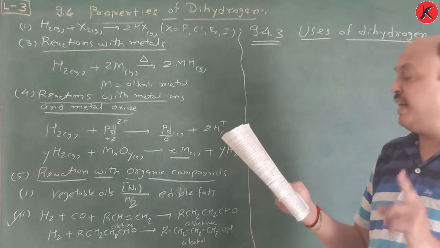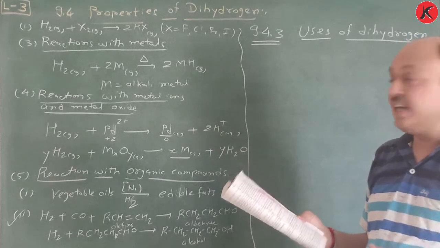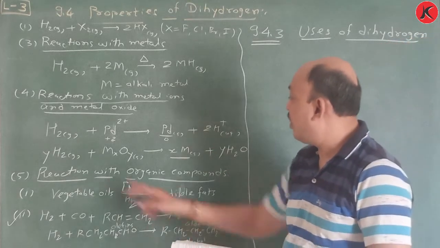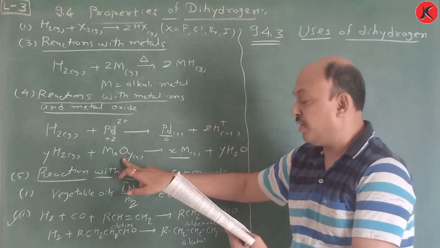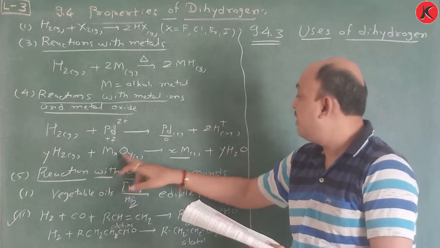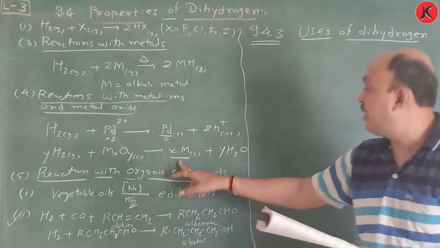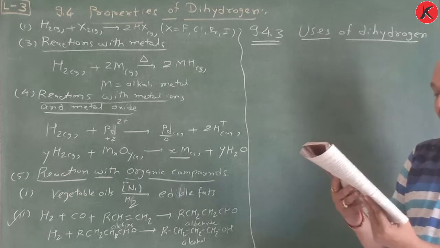And third, when dihydrogen reacts with copper(II) oxide, CuO, instead Cu solid is obtained and water is obtained.